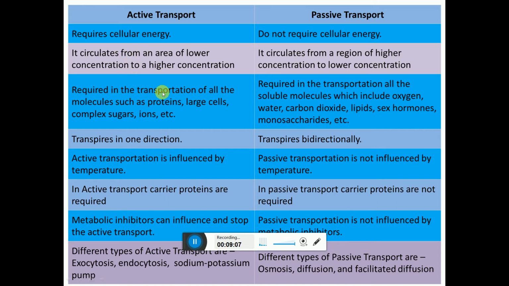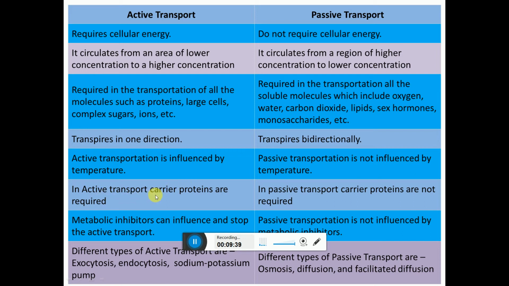Active transport is required in the transportation of molecules such as proteins, large cells, complex sugars, ions, etc. Passive transport is required in the transportation of all the soluble molecules, which include oxygen, water, CO2, lipids, sex hormones, monosaccharides, etc. Active transport occurs in one direction, that is unidirectional. Passive transport is bidirectional, from in to out and out to in, both. Active transportation is influenced by temperature. Passive transportation is not influenced by temperature.